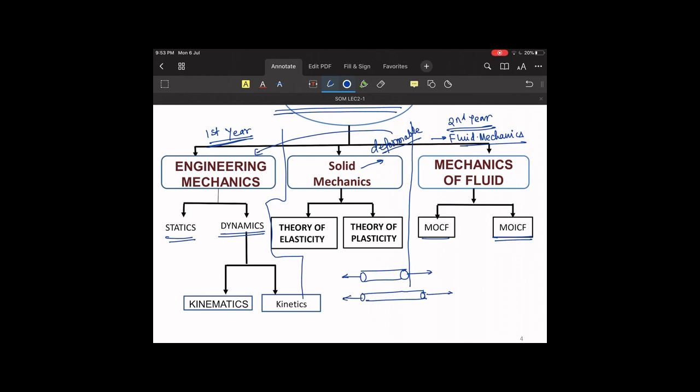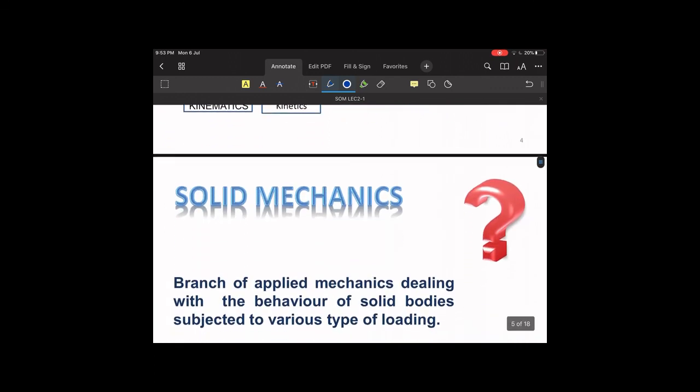For a particular amount of load, it will regain its original shape and size, so it will be under theory of elasticity. If it is not able to regain its original shape and size, it means there is permanent deformation, and that will be a part of theory of plasticity. In solid mechanics, we will deal with this much portion only. So we have to talk about theory of elasticity. We may say that the material should be elastic. That will be one of the assumptions for solid mechanics.